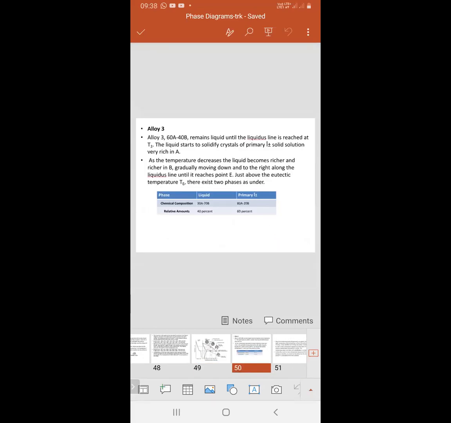Next Li3. Here 60% A, 40% B remains liquid until the liquidus line is reached at T3.